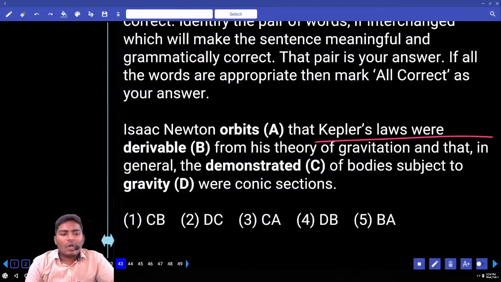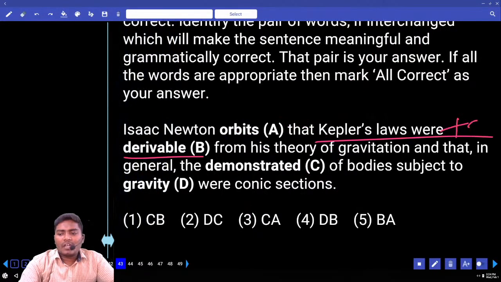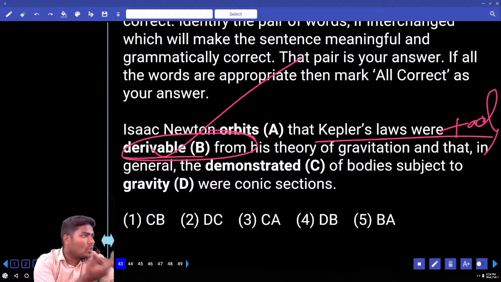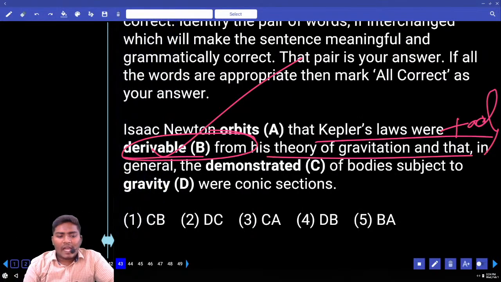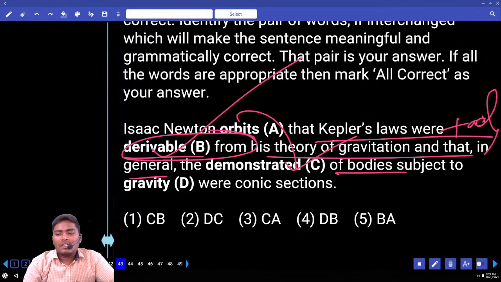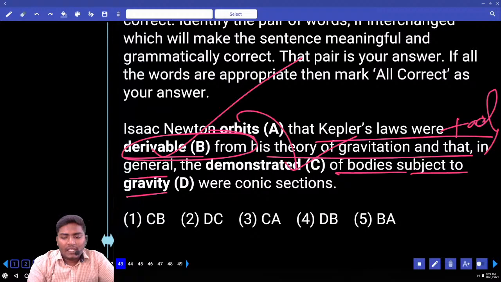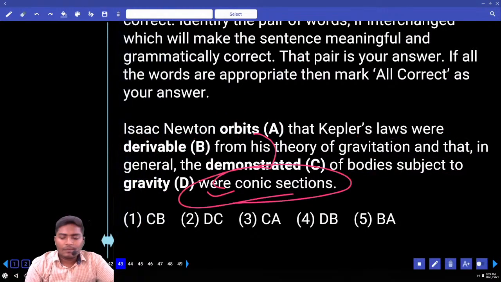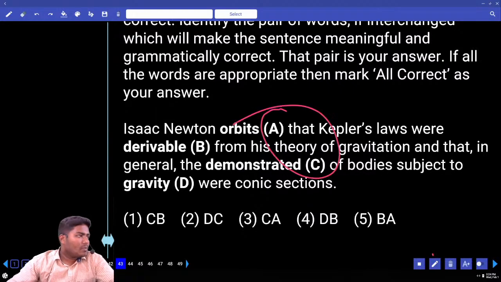That Kepler's laws were derivable. Afterward, we can also use an adjective. This is absolutely fine. Derivable is also followed by from. Derive from. This word is derived from so-and-so language. His theory of gravitation, and that in general the orbits of bodies subject to gravity, these orbits were conic sections. That is a combination. So the swap is absolutely between AC.